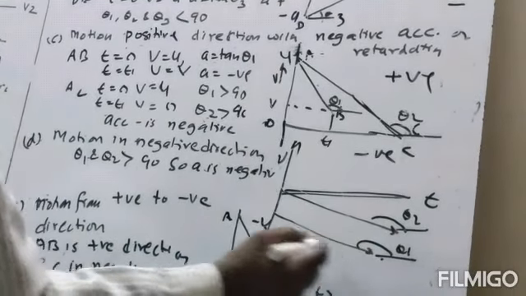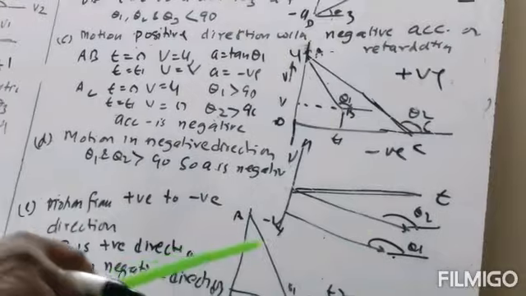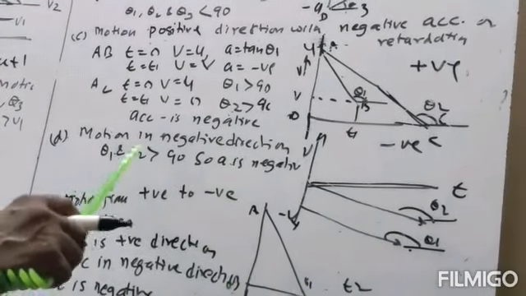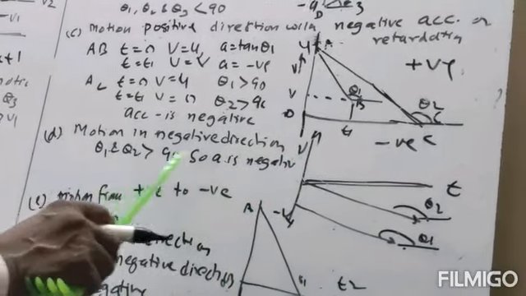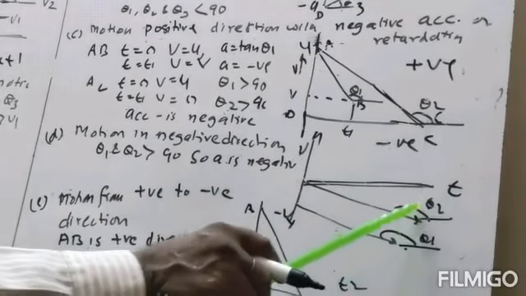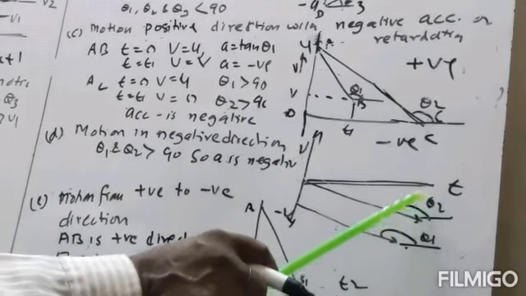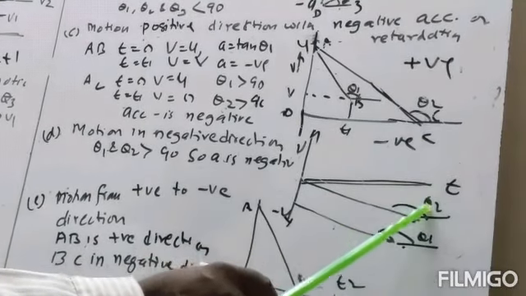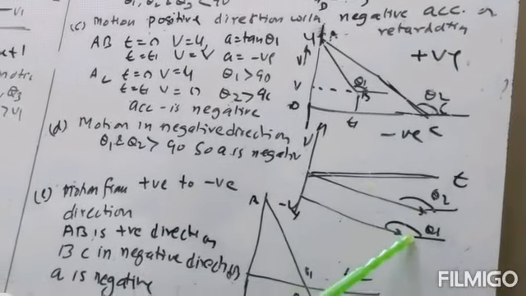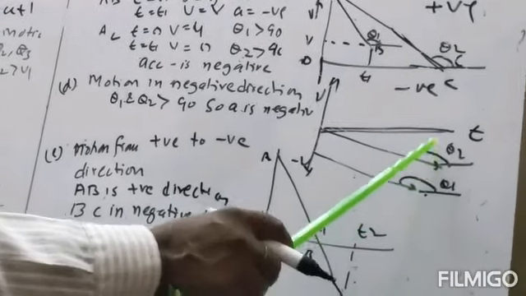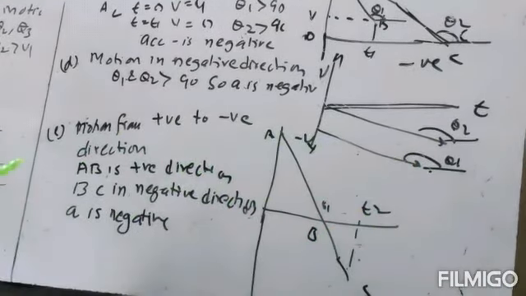Which angle is more? Theta 1 and theta 2 are more than 90, so the acceleration will be negative. Theta 2 is more than theta 1, so here the acceleration will be more negative than this. So the acceleration will be negative because theta is more than 90.